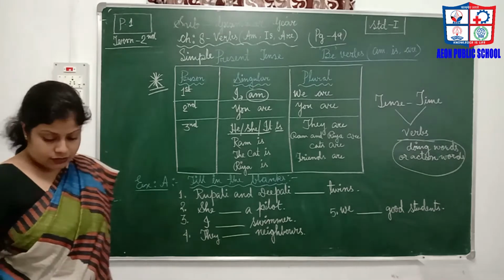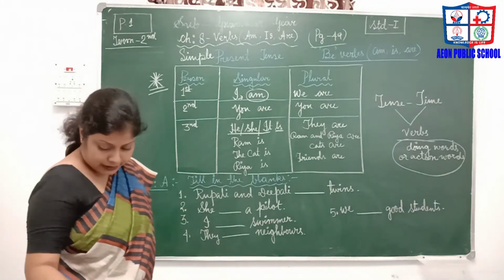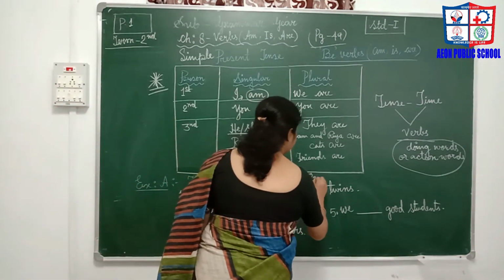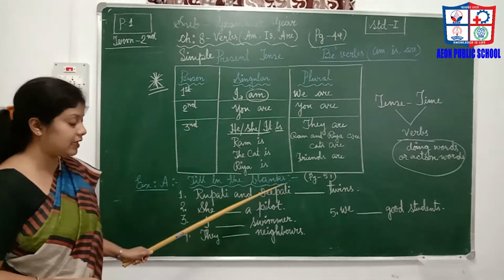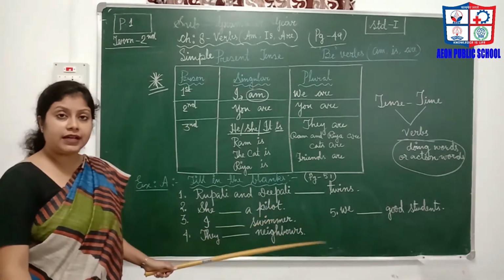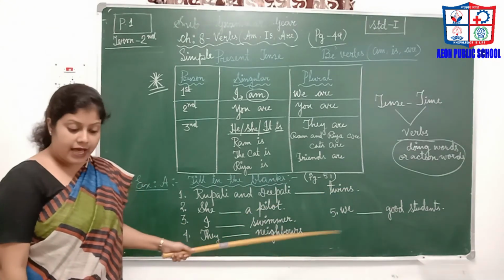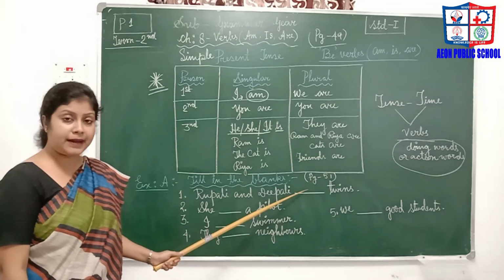Now you are going to your exercise A, that is on your page number 51. You will find that you have to fill in the blanks with the correct options. Means here you have some options and you have to write down the correct options in the blanks.